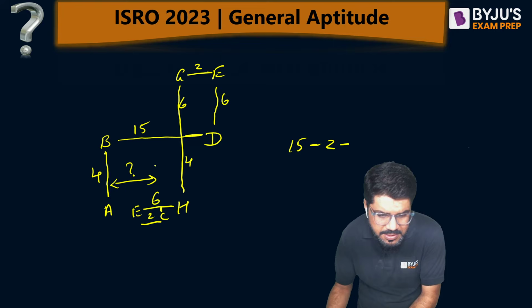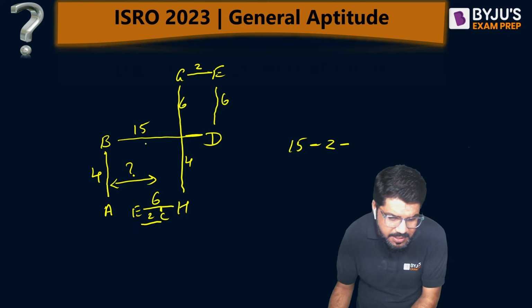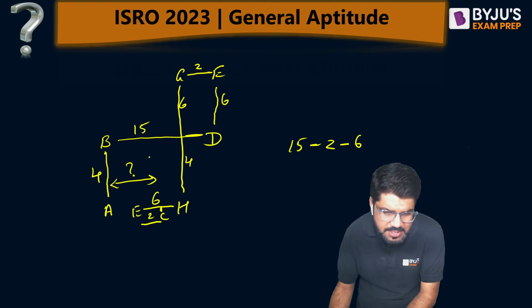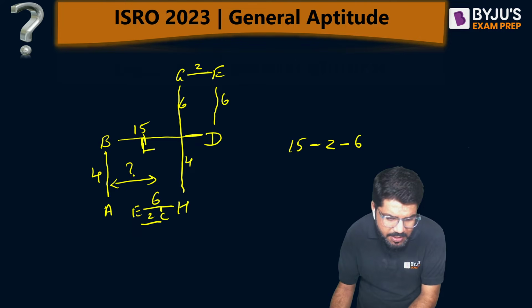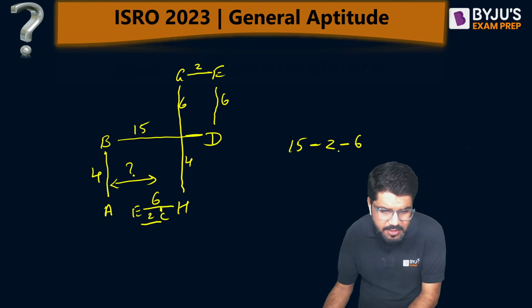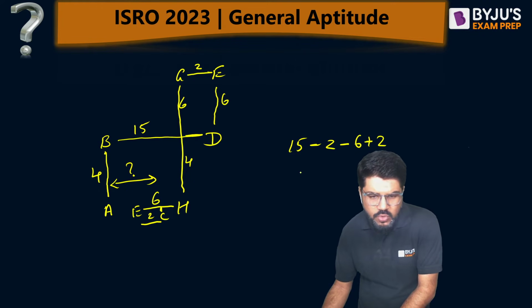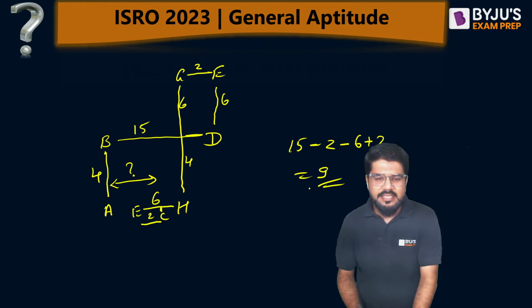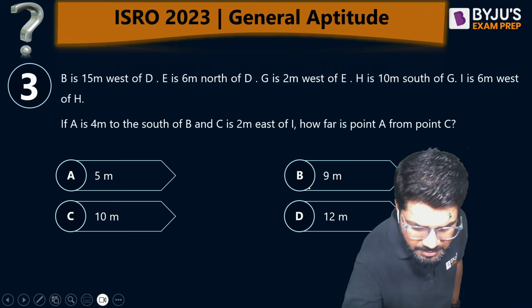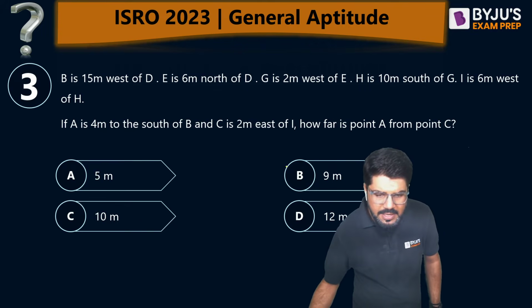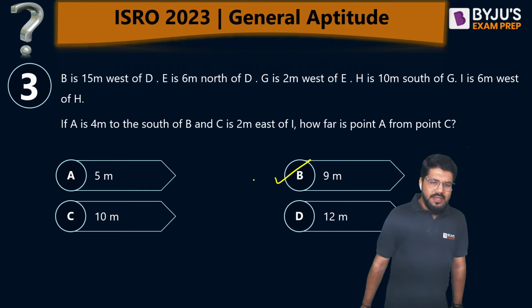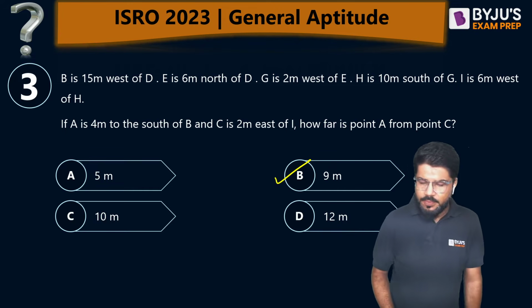Then come here, this 6 is also subtracted. But if you subtract 6, you come here, so you go 2 meters right ahead. You go 2 meters right, so you add 2. So the 2 cancel, and the answer is 15 minus 6, that is equal to 9. The correct answer for this question is B. Hope that is clear to you.